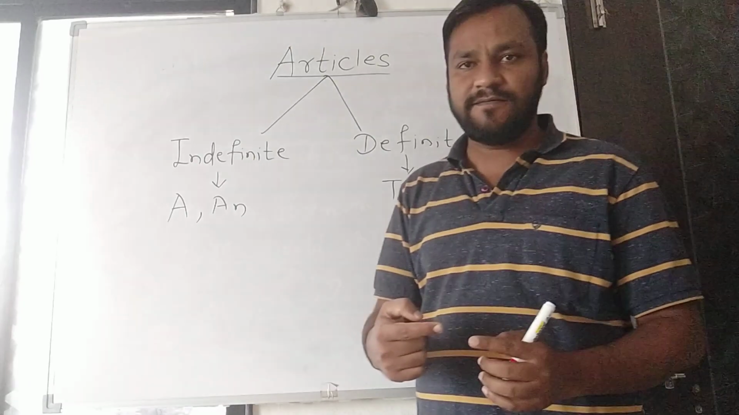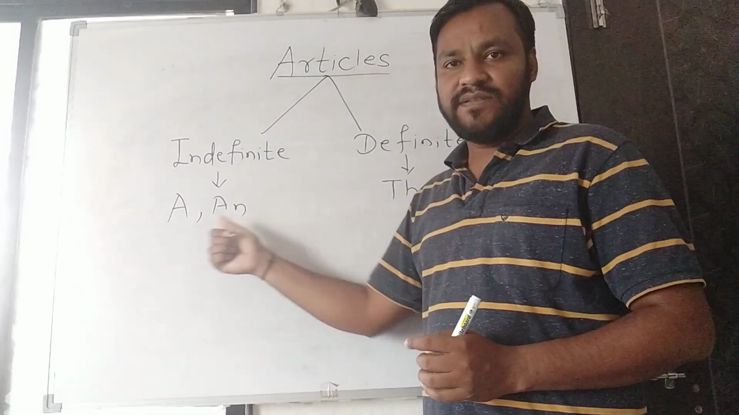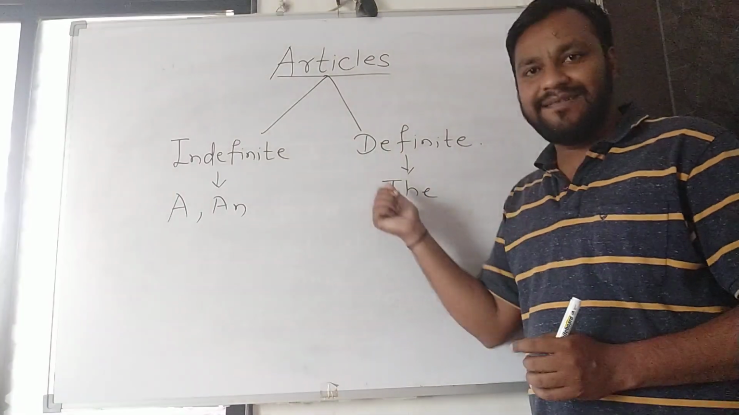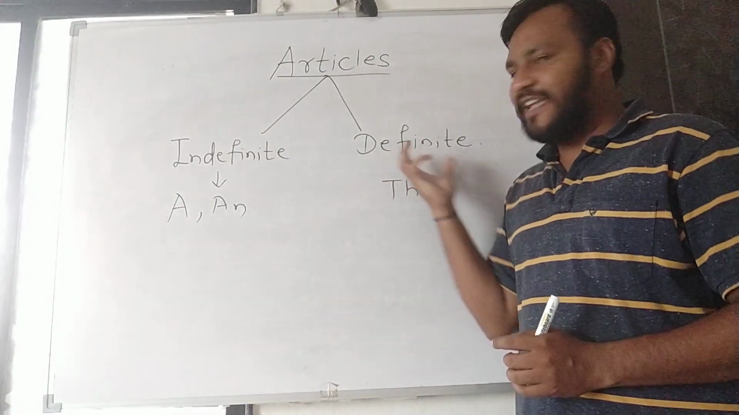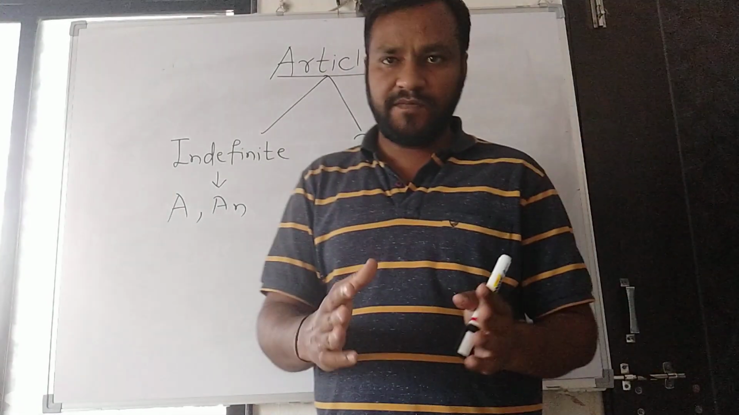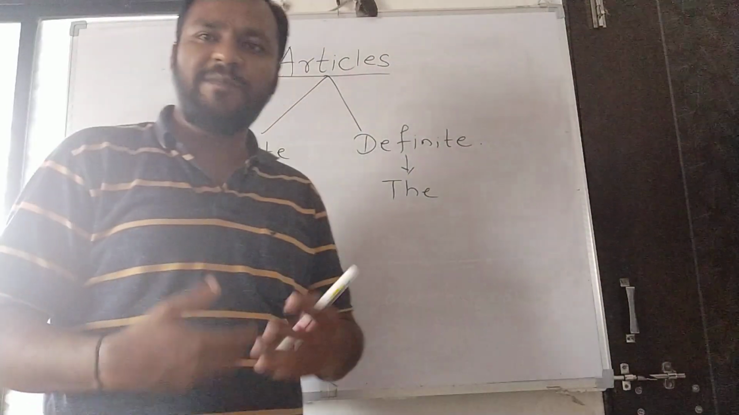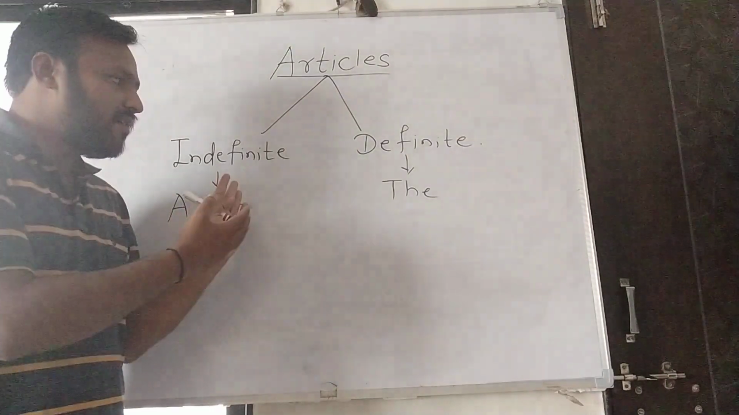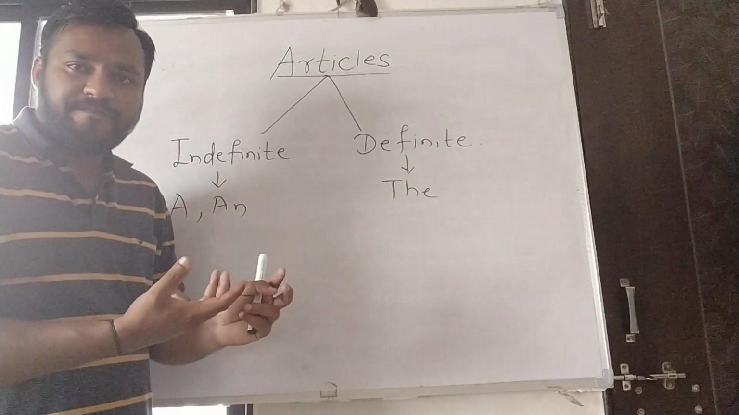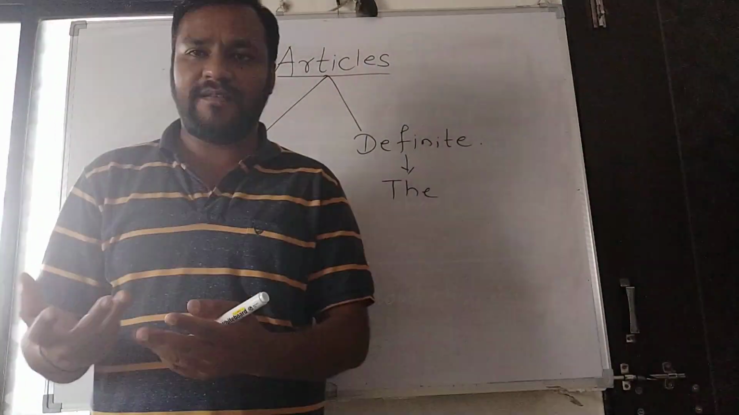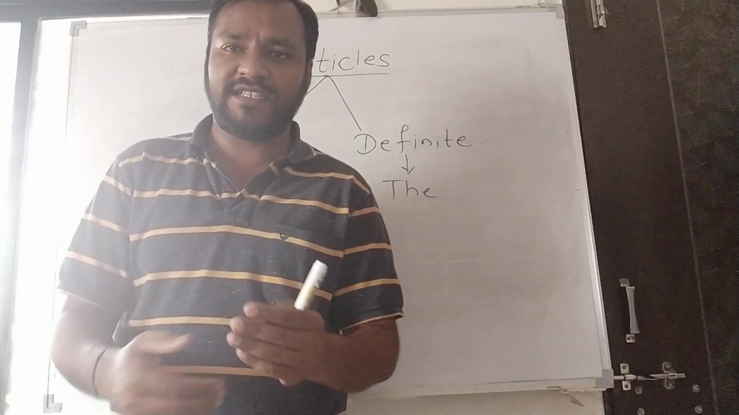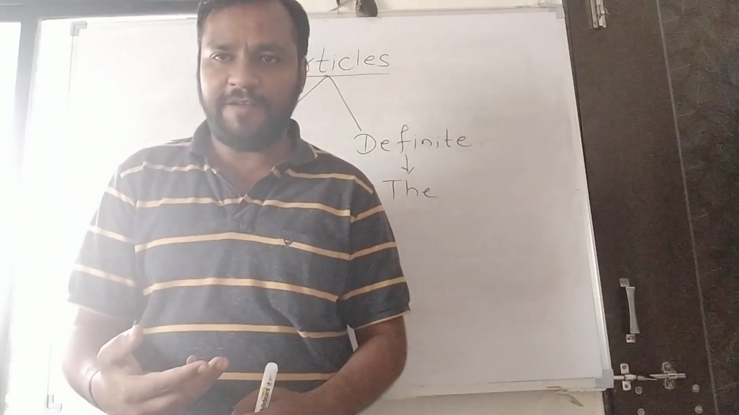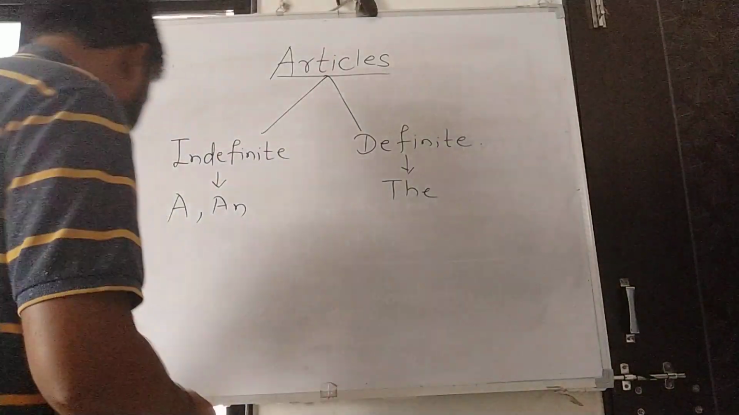Once again I will revise. A, an, these are indefinite articles. The is a definite article. Definite means what? Fixed, specific, which cannot be changed. That is called definite. Indefinite means what? Not fixed. We don't know exactly. Through examples we will discuss first indefinite articles and later on definite articles. Let's start then.